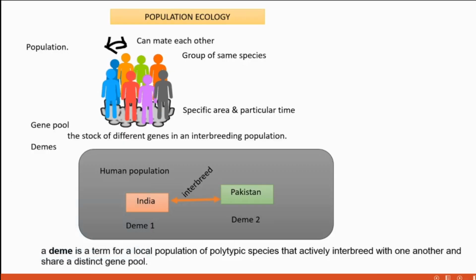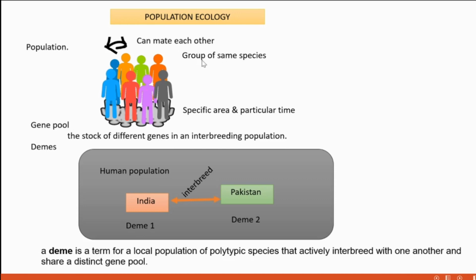Good morning, students. Today we are going to start a new chapter, that is population ecology. In this chapter, the first point that we are going to understand is population. Population is a simple word, it's very clear, but we need to give a definition. What is population? Look at this picture.